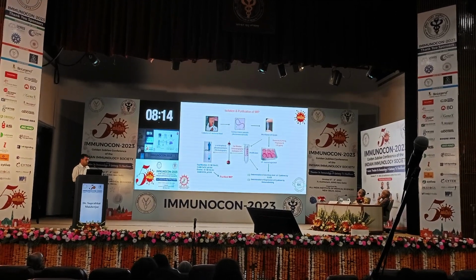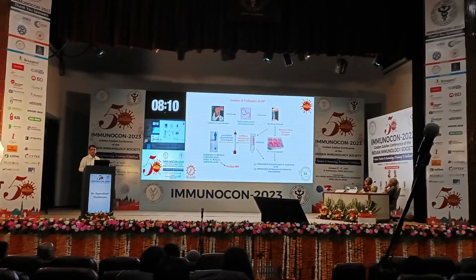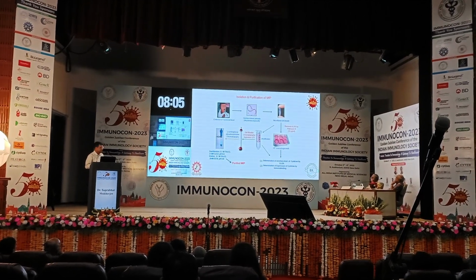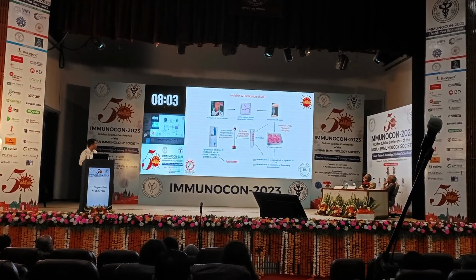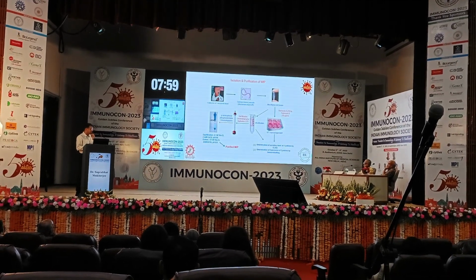So my plan was to purify the particular factor, the surface antigen present on the sheath of the parasite, that causes the inflammation. For that, we did night blood sampling, because this parasite only comes in the blood during the night.